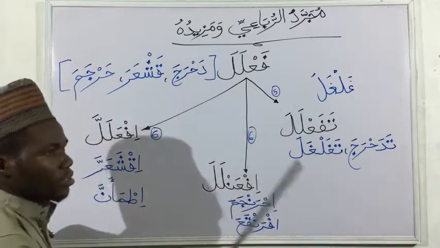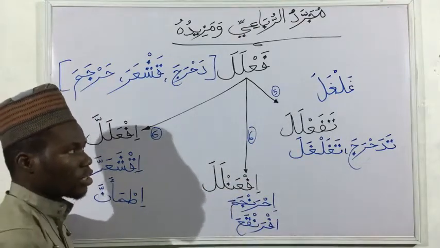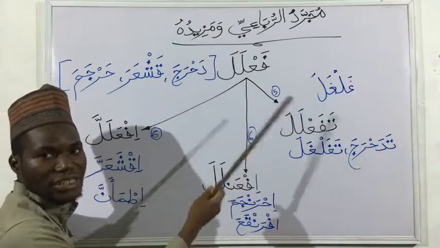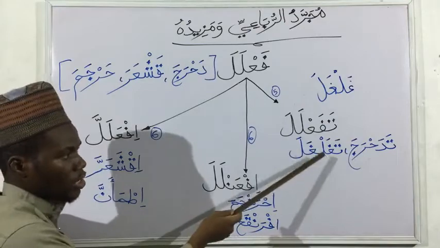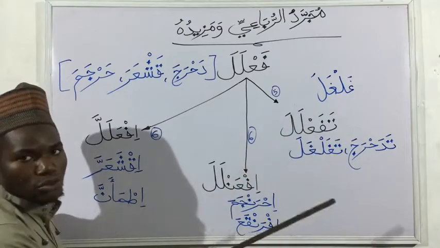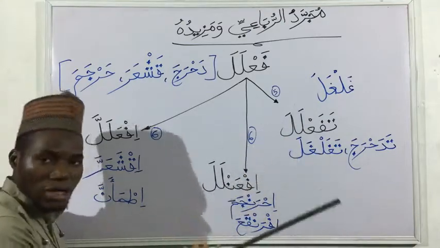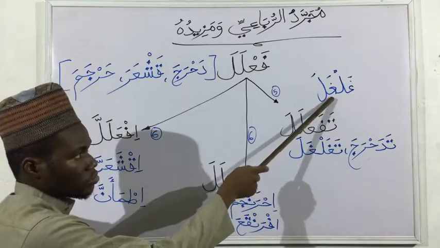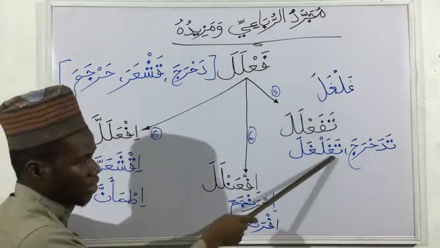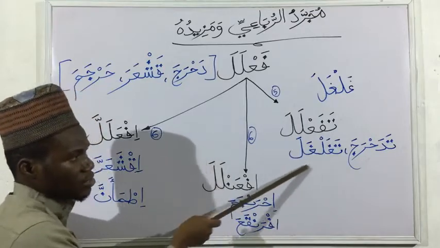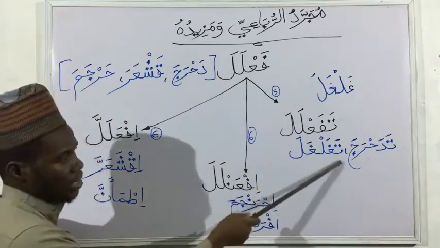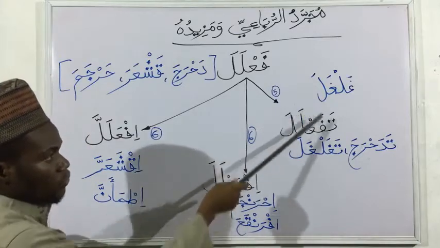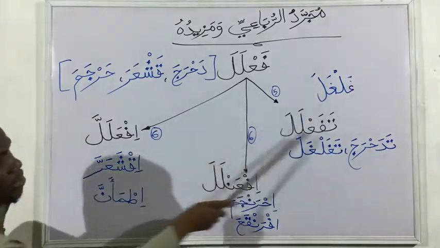You can see zalzala Zaydun al-ard, Zayd shook the earth. So this one is called tazalzalat al-ard, the earth was shaken. So this is the mujarrad, meaning the root letters. Then this is mazid, an extra is added to it. So that's five letters.